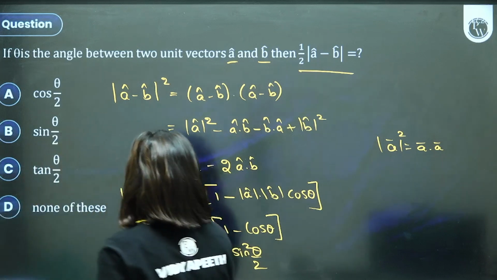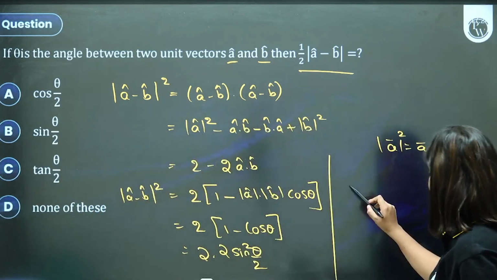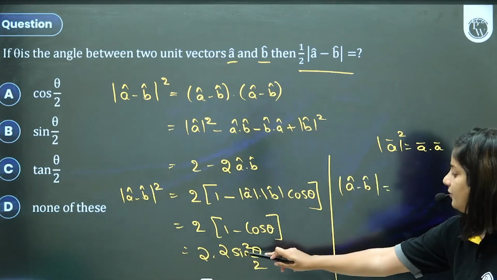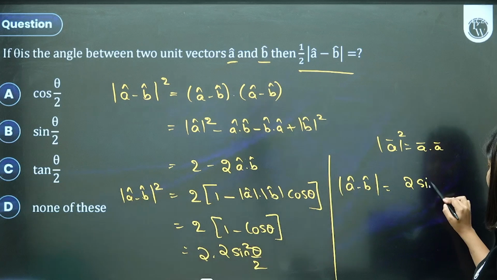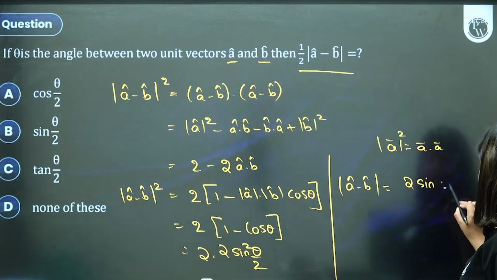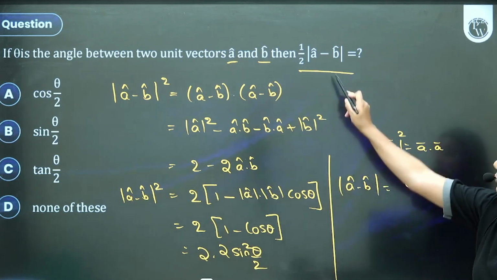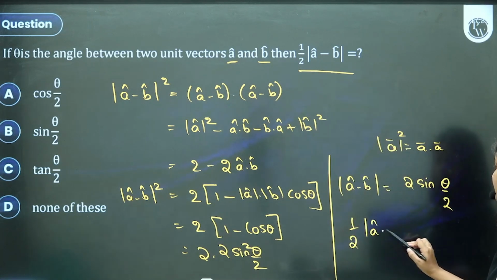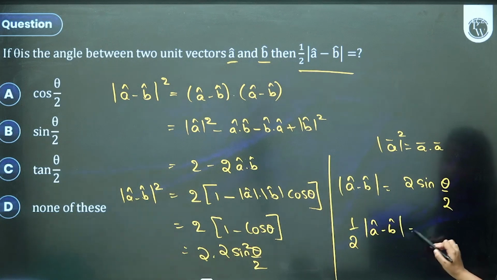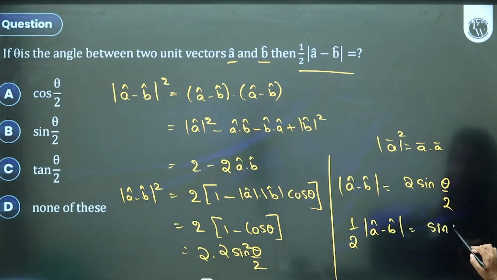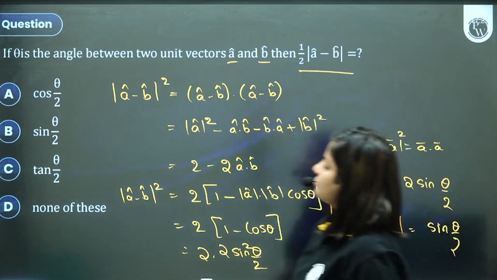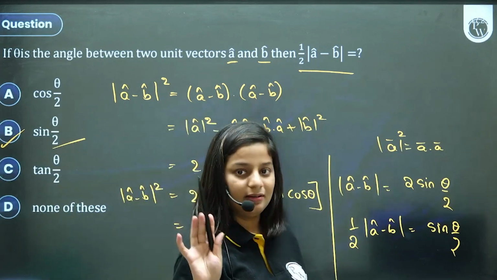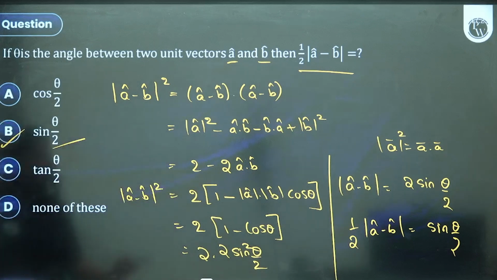Now this square we don't want, take the square root on the other side. Magnitude of A cap minus B cap, 4 sin square theta by 2 will become 2 sin theta by 2. Question is half of it, so divide by 2 on both the sides. Dividing by 2 on both the sides, you will get only sin theta by 2, which is your option D. Go through it once again. Easy hai, aaram se karna.